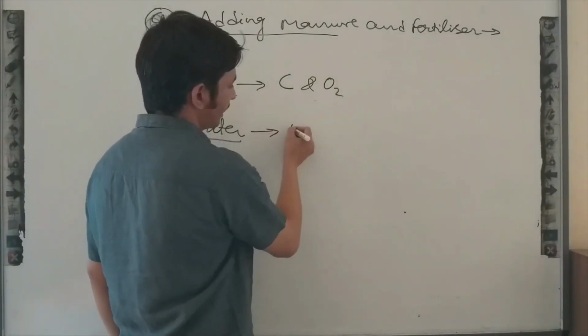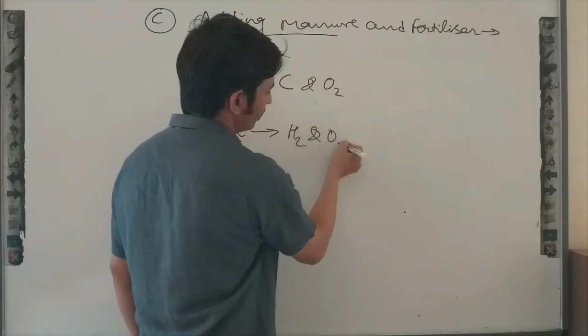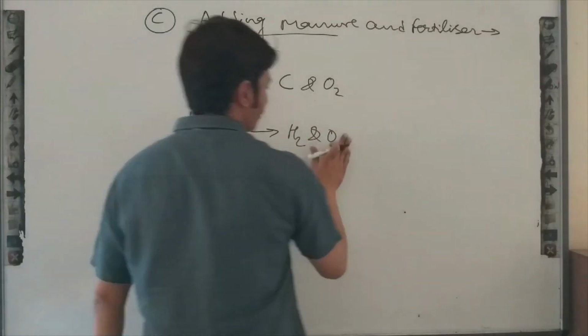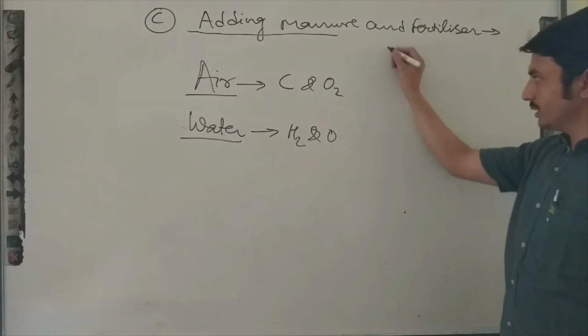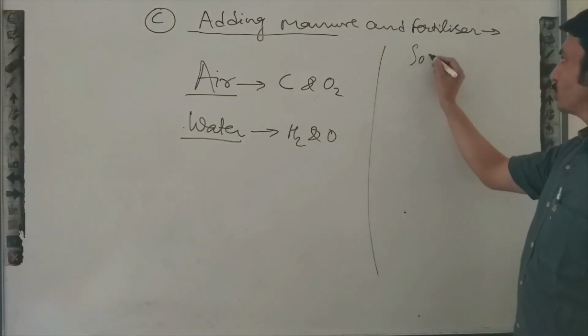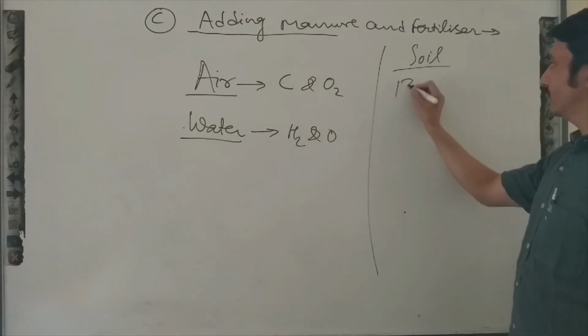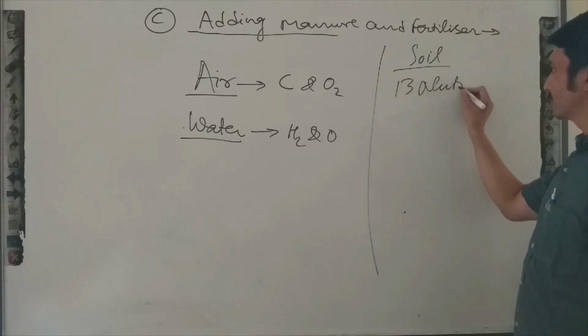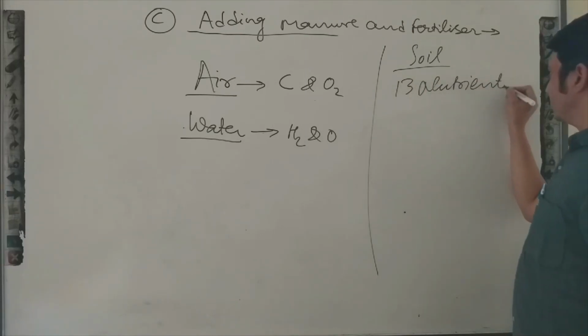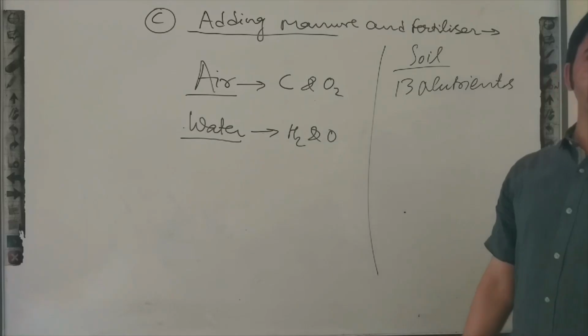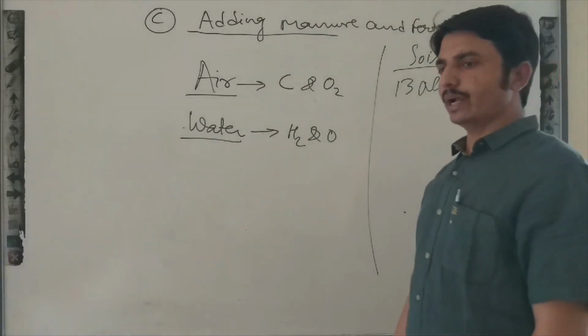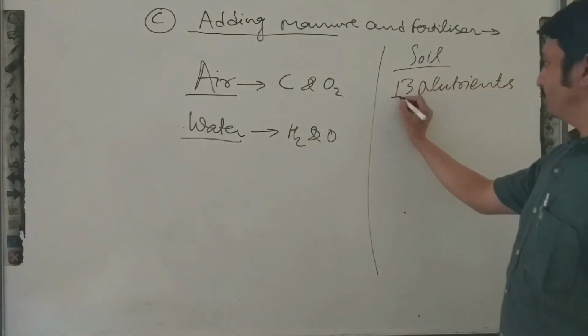From water they get hydrogen and oxygen. Okay. Now you can see from soil they can get 13 nutrients, and all these 13 nutrients are not required in a similar manner.